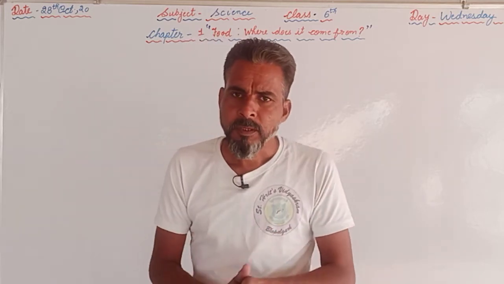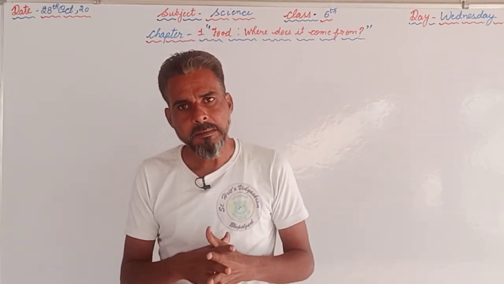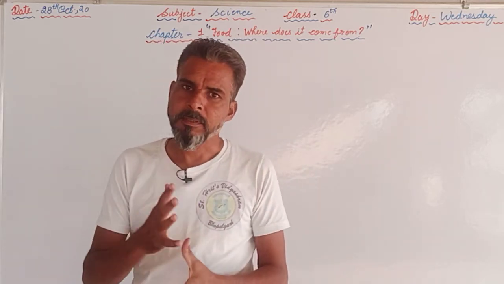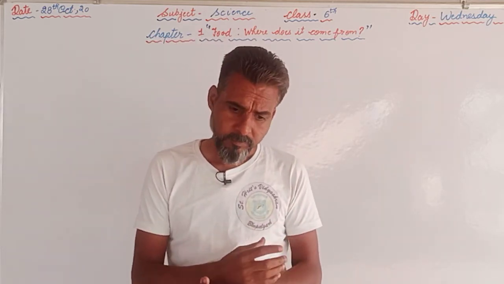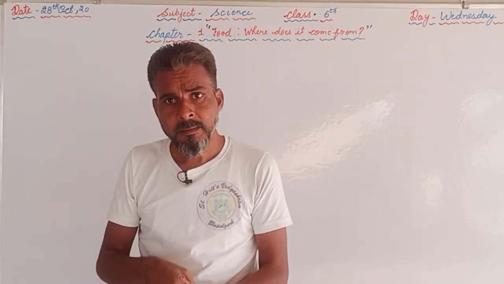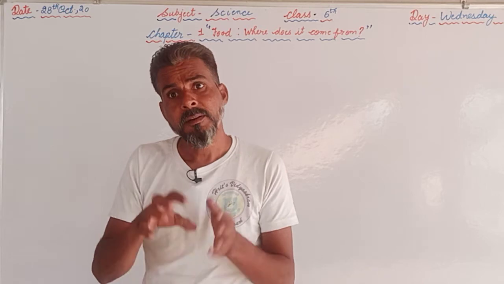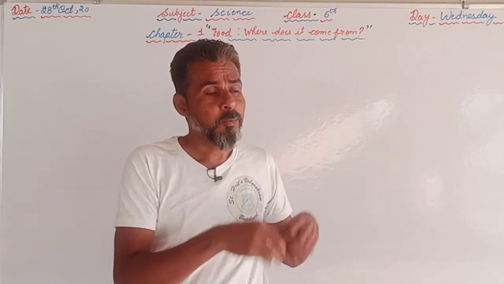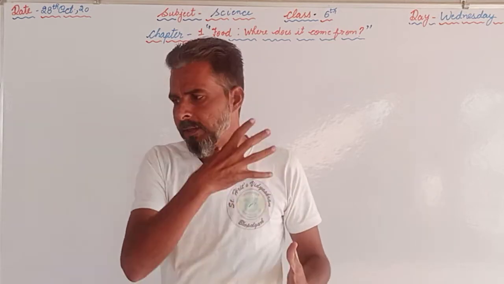So food is the essential thing for human beings as well as for all the animals, for their respective growth plus the energy which they are supposed to get from the food to perform any kind of work.